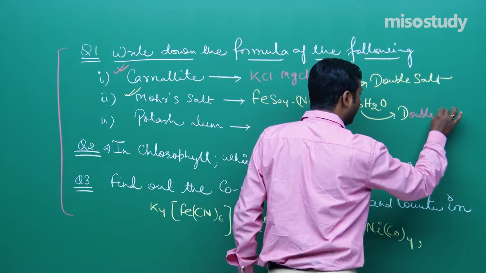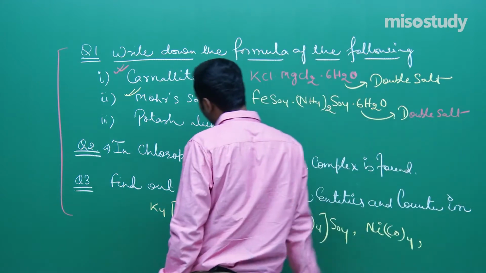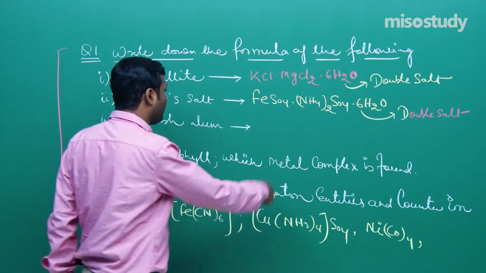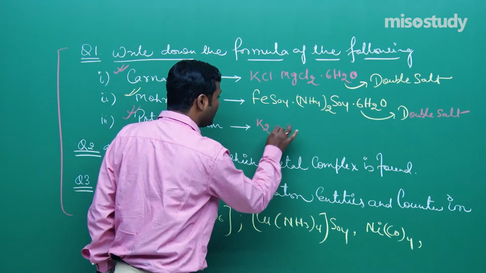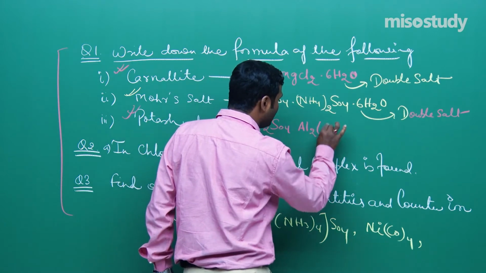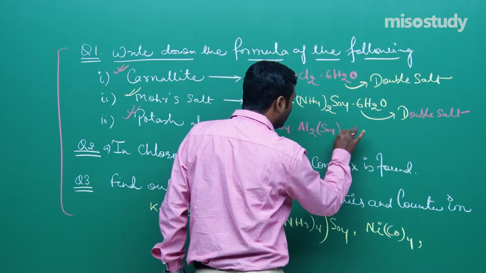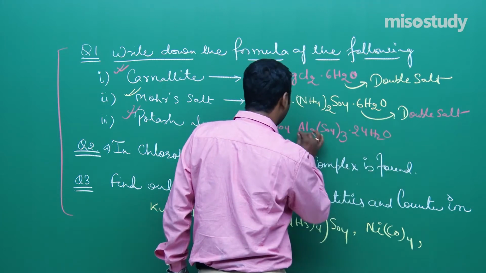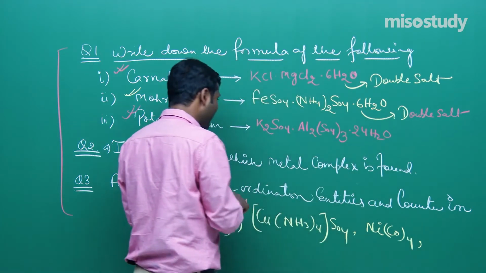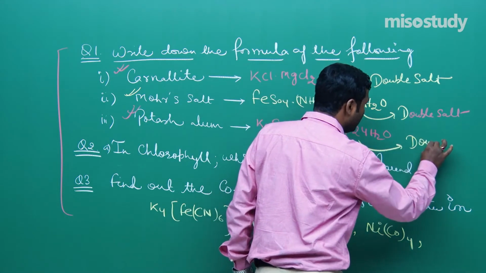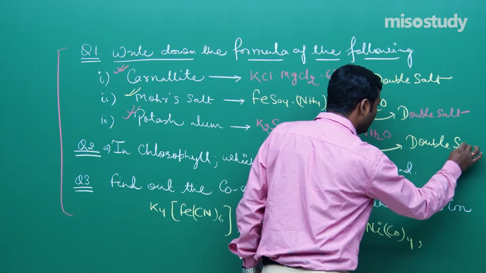Is it clear, friend? Now, if anyone asks you the formula of potash alum, the formula of potash alum is K2SO4·Al2(SO4)3·24H2O. This is also an example of a double salt. Is it clear to you?